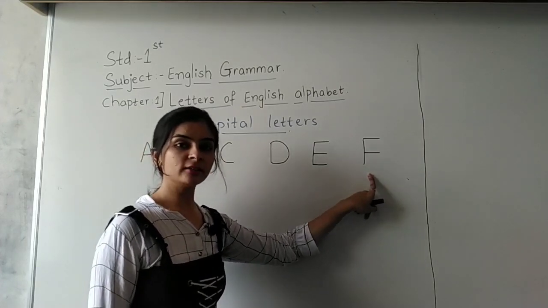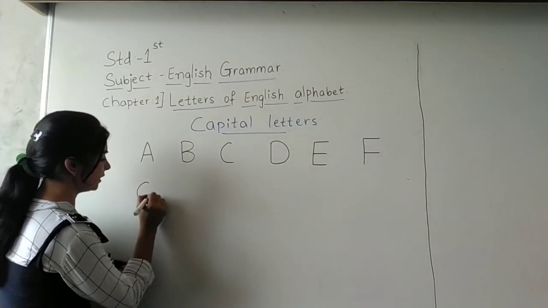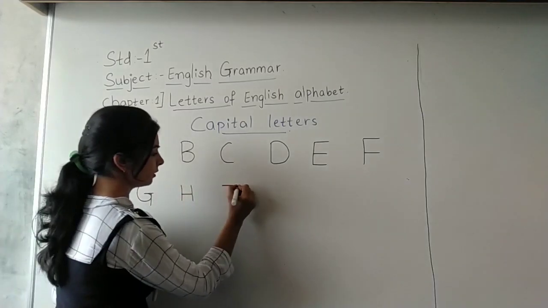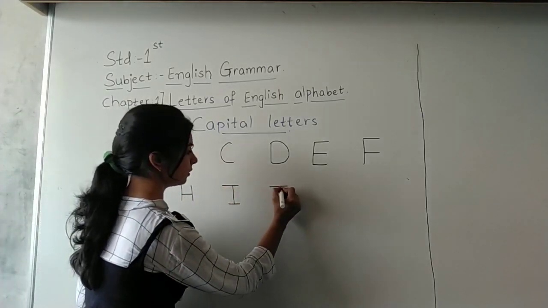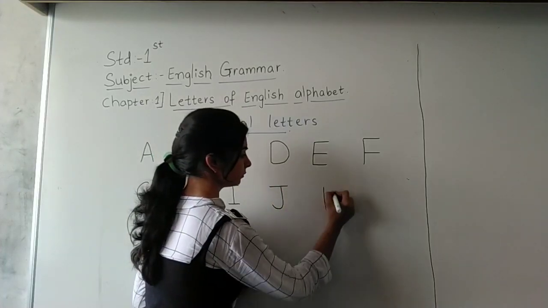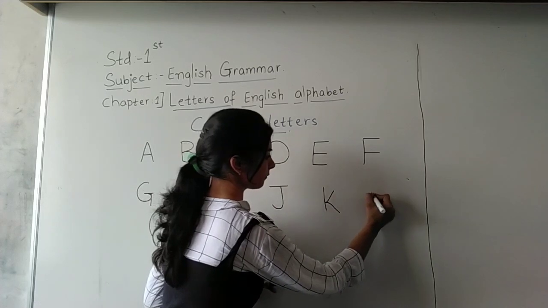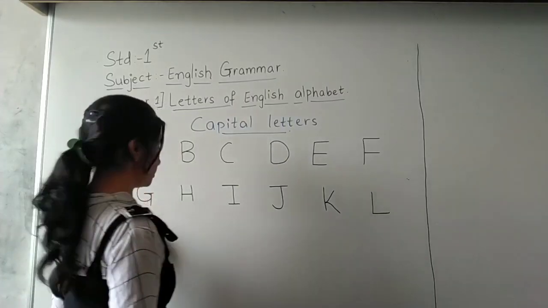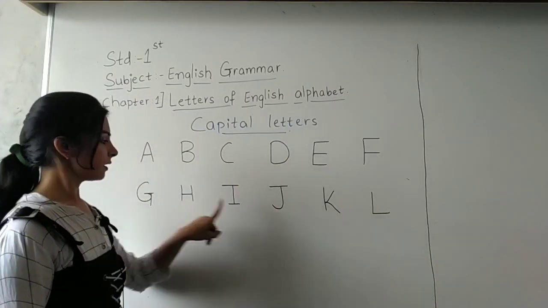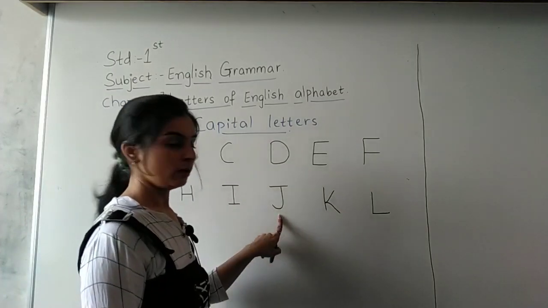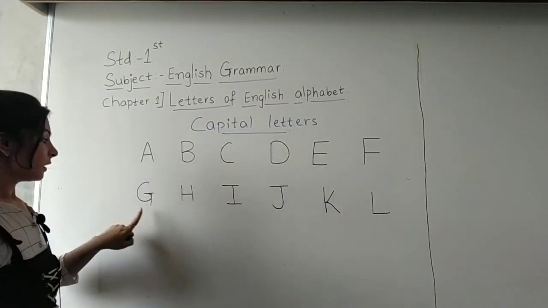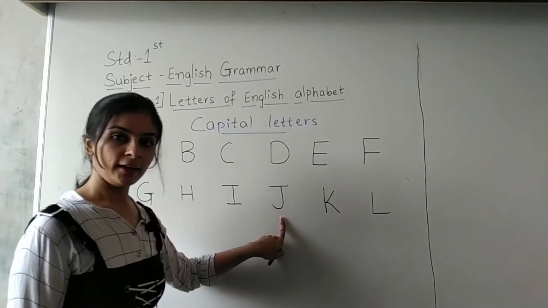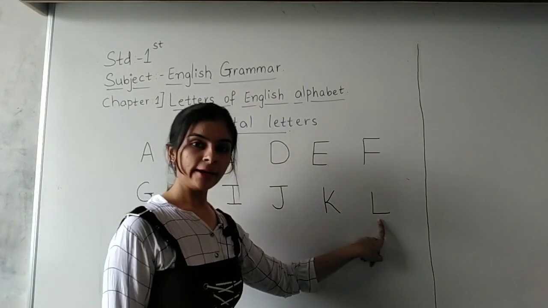So let us do the next line. G, H, I, J, K, L. Okay. Let us repeat this line again. G, H, I, J, K, L.